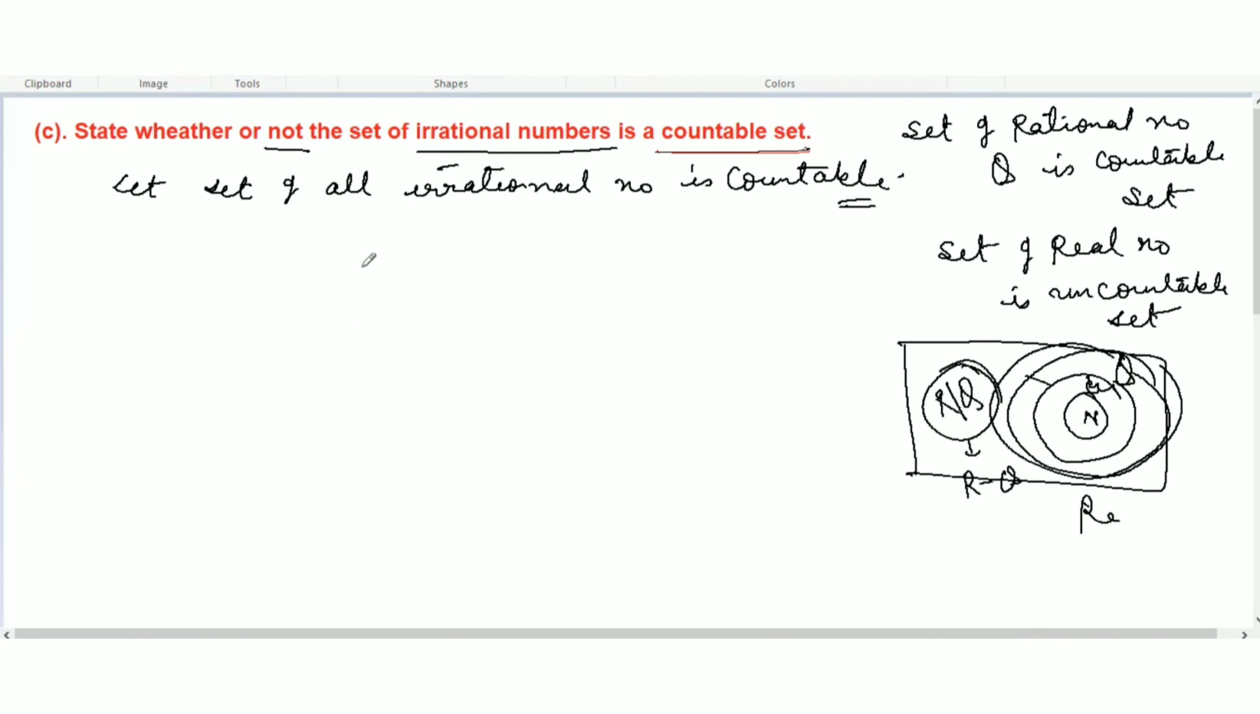So irrational number here is which is not rational, and as you know, all the numbers in these are real numbers. All numbers, rational plus irrational, are real numbers. So if we subtract a rational number from a real number, then we can find an irrational number. But in real numbers, there are rational and irrational both.